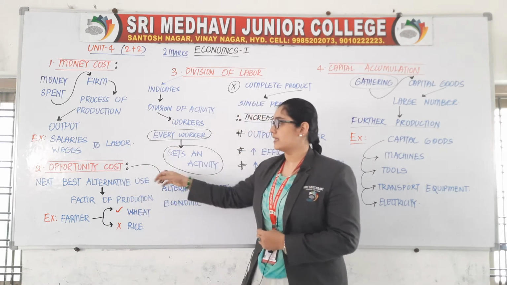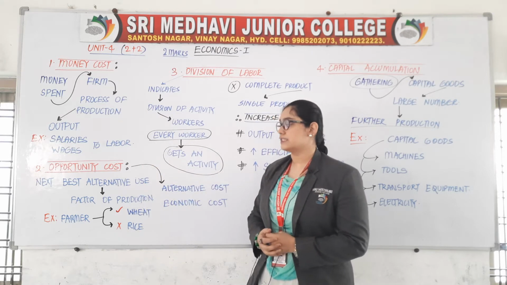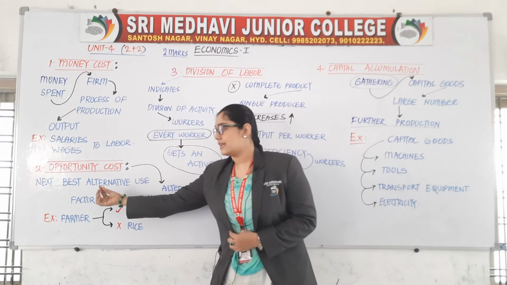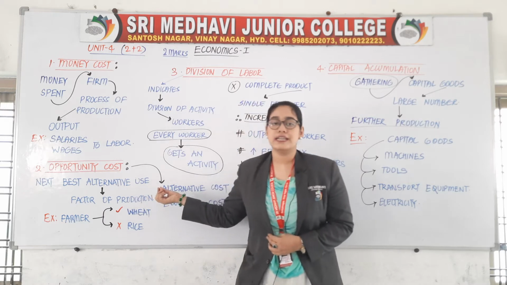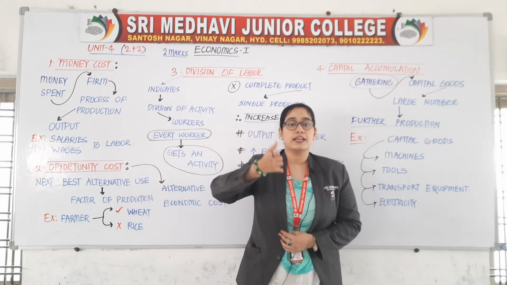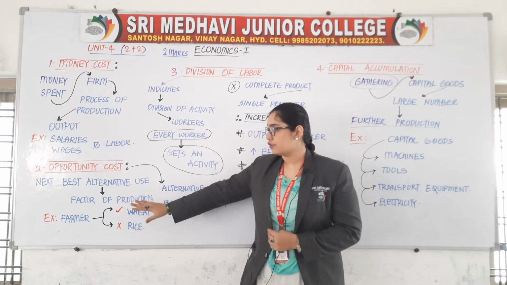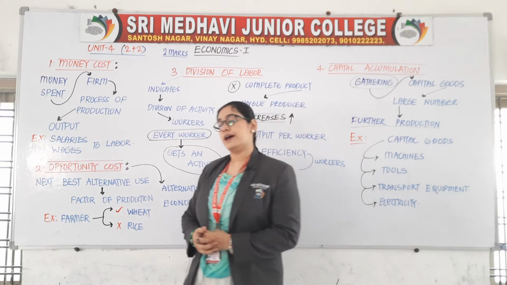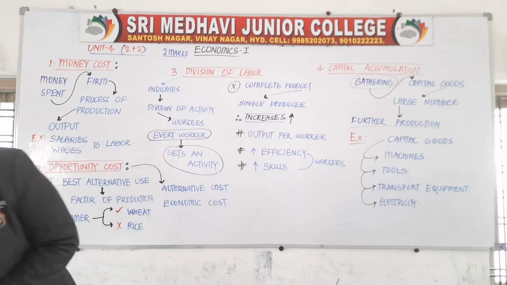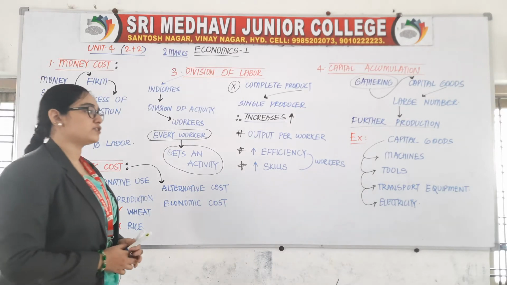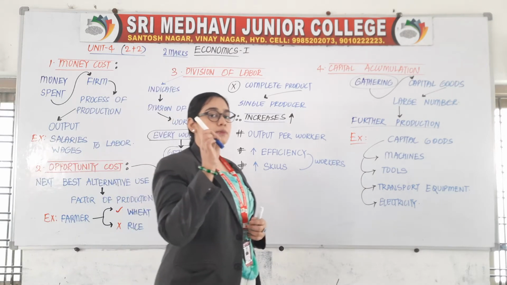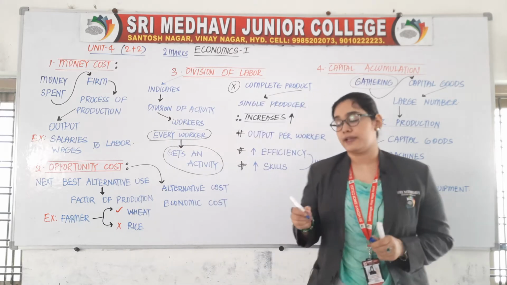The second one is opportunity cost. It is nothing but the next best alternative use of factors of production. For example, imagine my blue marker is not functioning properly.